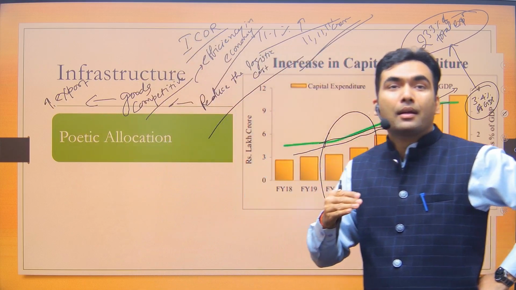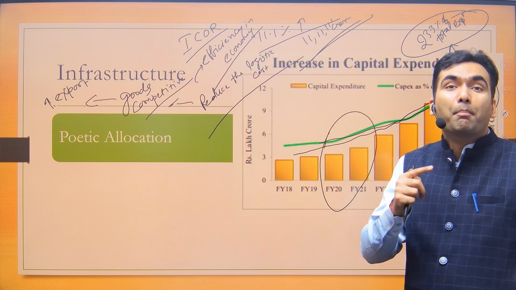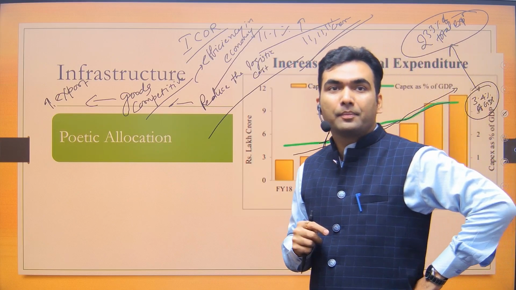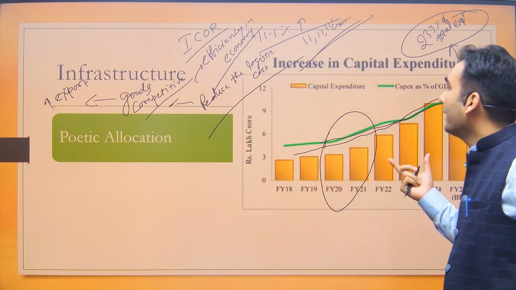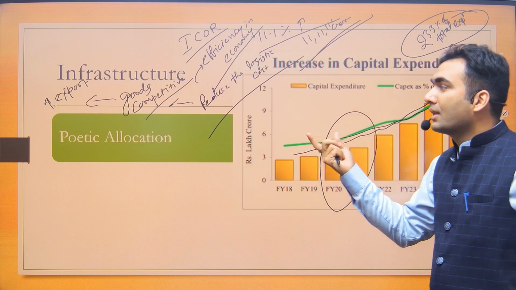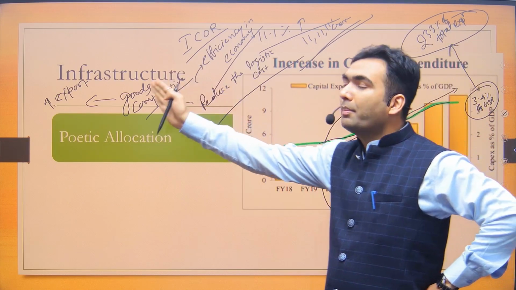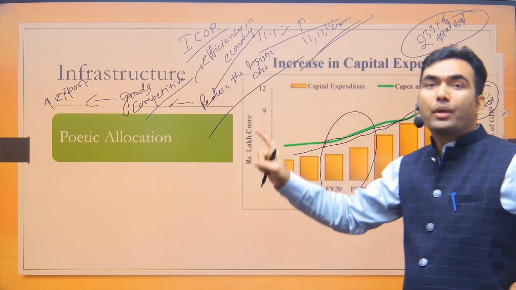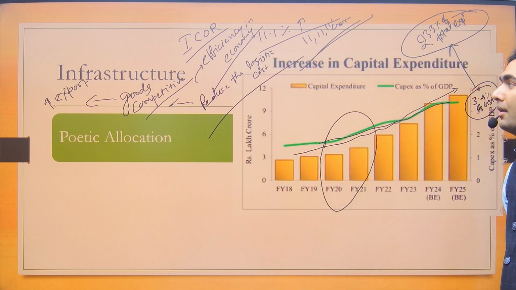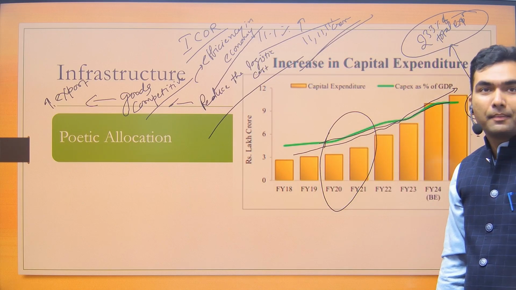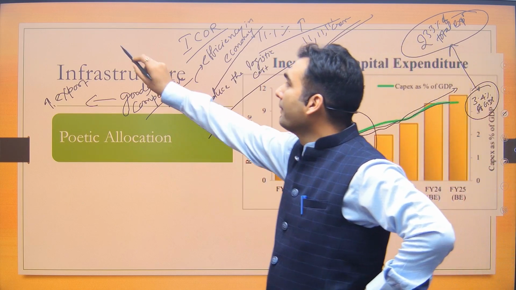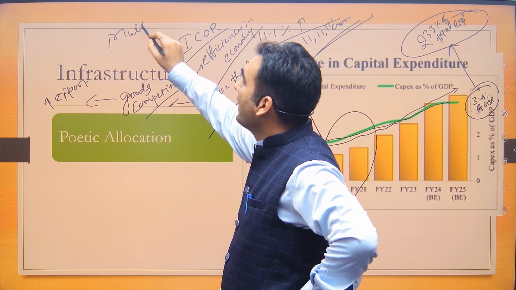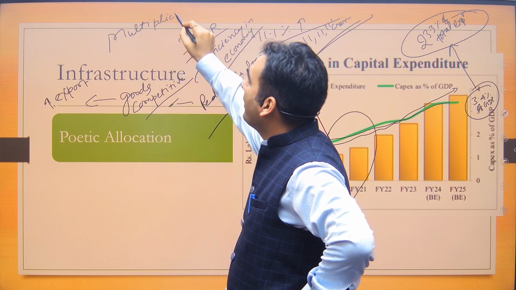So there is a word used, which is called the multiplier effect, that if we are creating more infrastructure, there is going to be multiple benefit, and all other sectors of the economy are going to benefit from this investment. So if this word can also be mentioned, there is a multiplier effect.